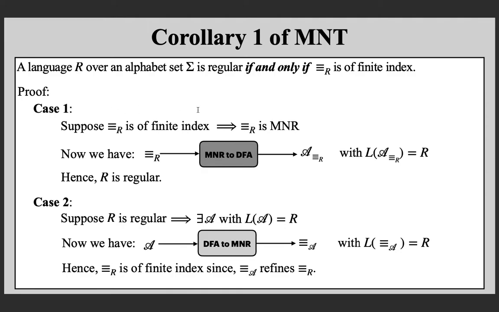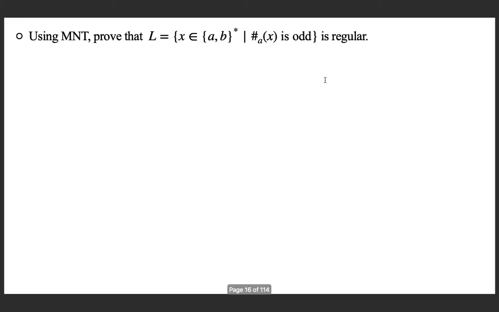So what we observed is, if the language is regular, then the number of equivalence classes is finite, and if the number of equivalence classes is finite, then the language is regular. So this is both a necessary and sufficient condition. Given a language, you look at the equivalence classes of the canonical equivalence relation for the language. If there are finitely many equivalence classes, the language is regular, otherwise the language is non-regular. Now we proved it, and let us go and apply it to prove regularity first.